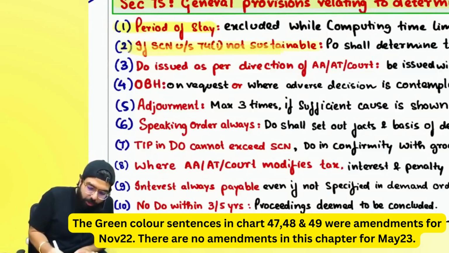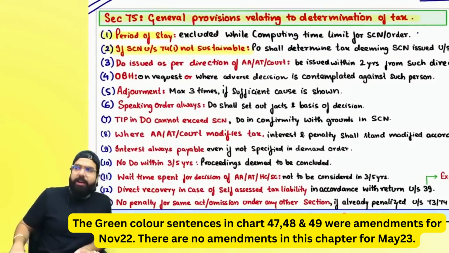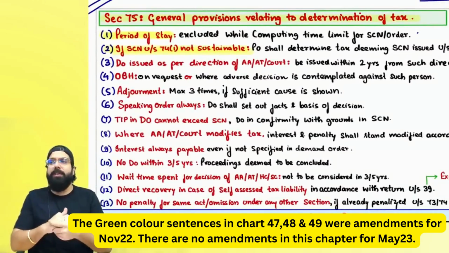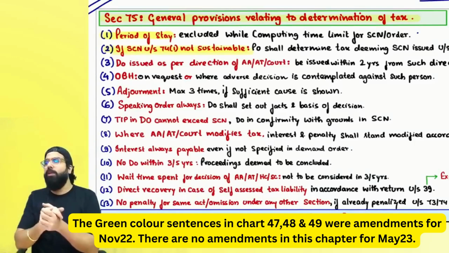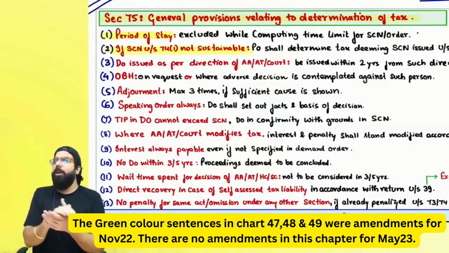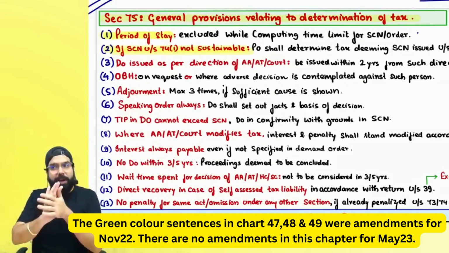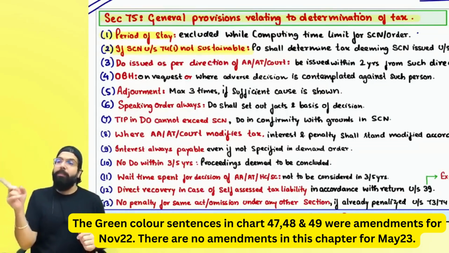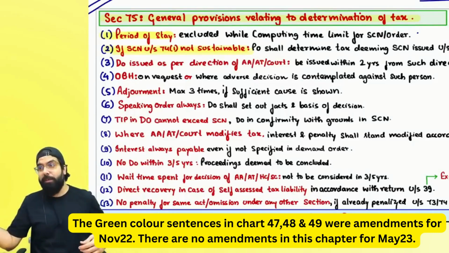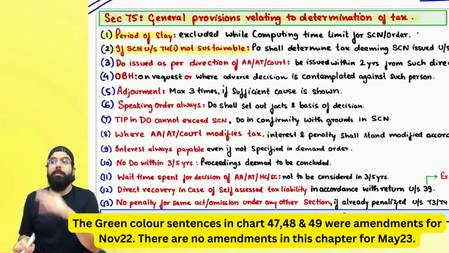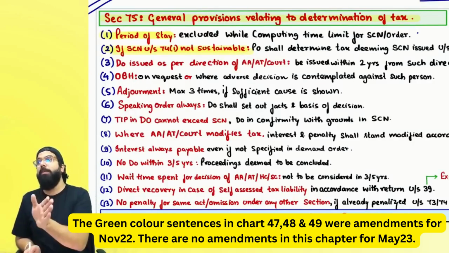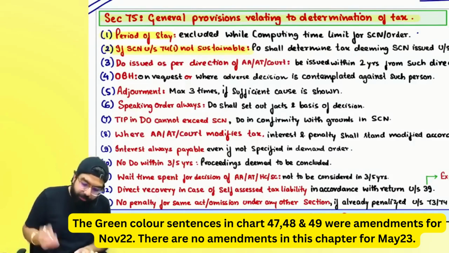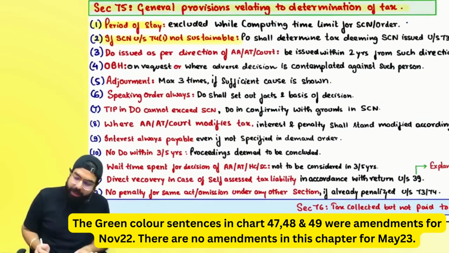Sir, supposing one show cause notice was given under section 74 subsection 1 and later you went for an appeal, and in the appeal it was decided that the show cause notice which was given and accordingly the demand order which was raised under section 74 is not sustainable, the person is not a fraud. Now the officer has to raise one more show cause notice under section 73 1. No baba no. The section 74 1 show cause notice only will be deemed as a show cause notice under section 73 subsection 1. And accordingly, proceedings will be concluded.